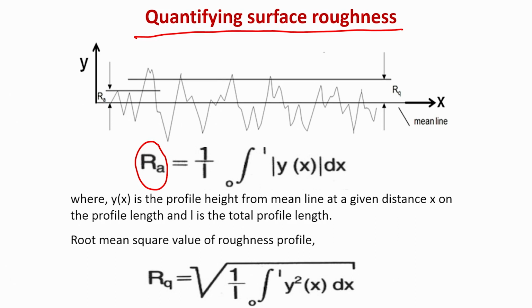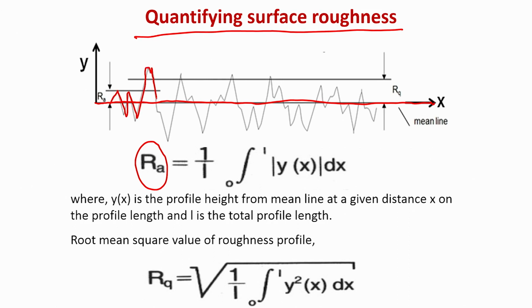Now, let me define what is meant by Ra. Again, the way I am tracing this line is a nominally flat surface. In this nominally flat surface, you will see there are a lot of peaks and valleys.